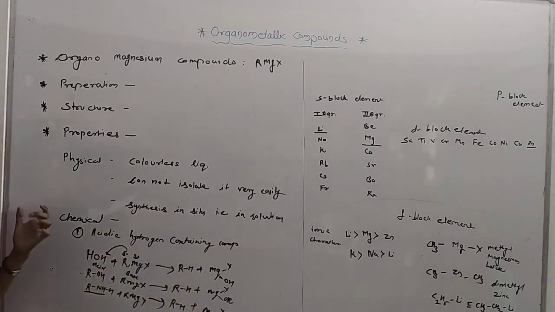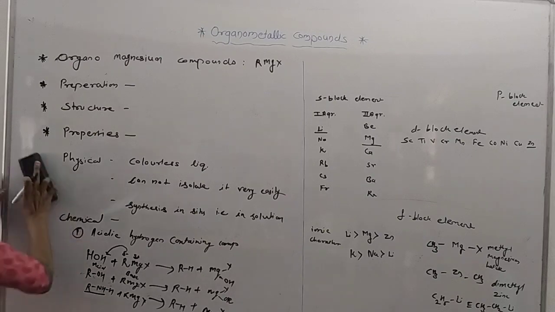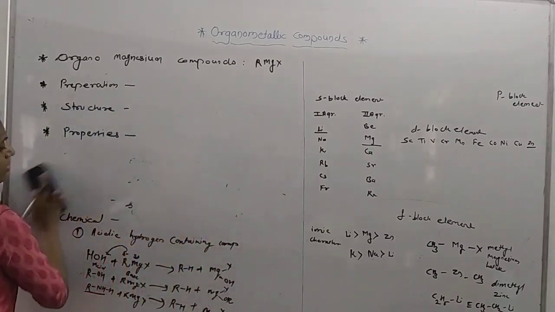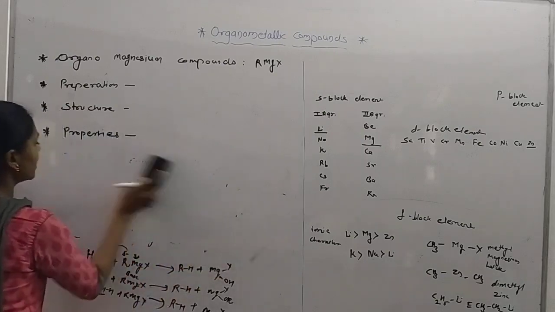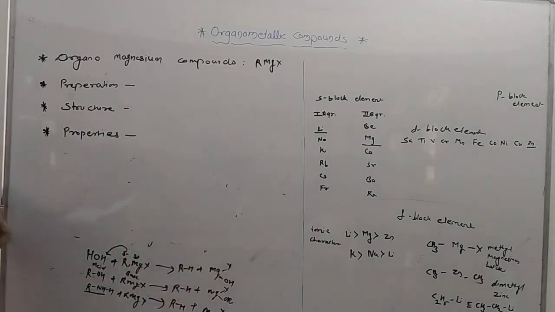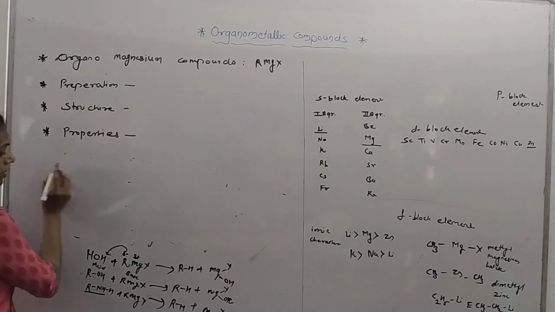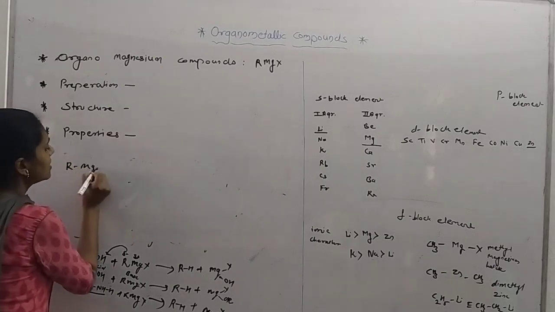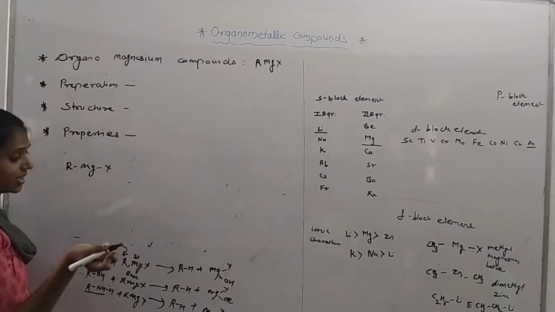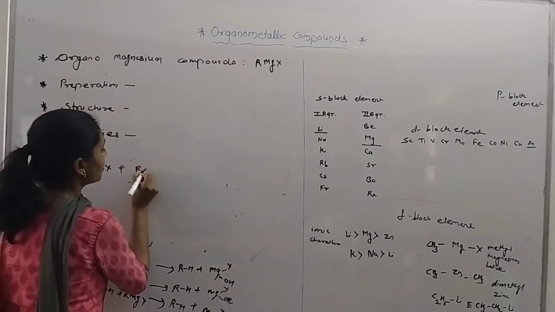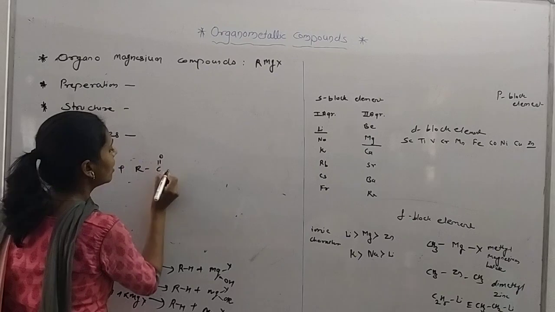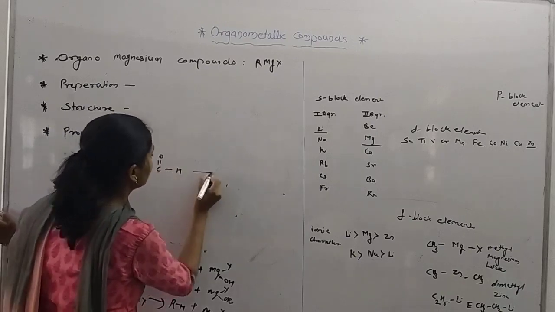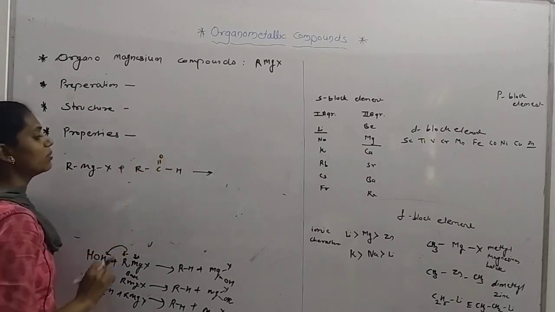Other reactions are also possible. Actually, we studied this reaction in great detail, but here I told it in abbreviated form. Another reaction is RMgX reacting with a multiple bond system, for example, RC double bond OH, like this. This is a multiple bond system.